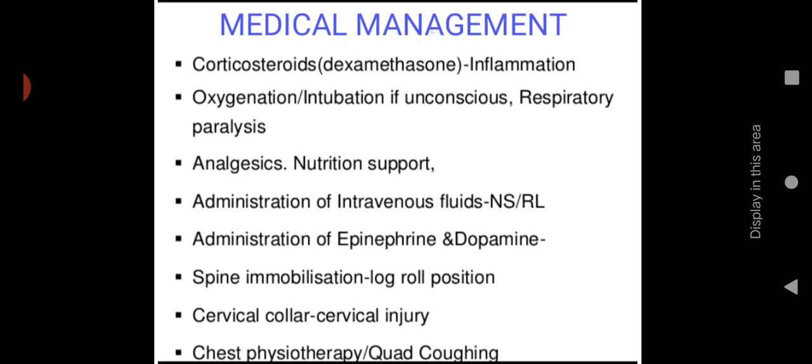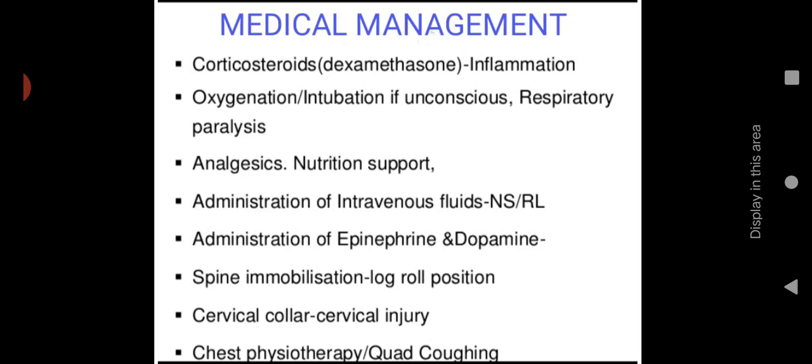Then, other than this, pharmacological management, or medical management, including corticosteroids, for example dexamethasone, will help to prevent inflammation. Then proper oxygenation or intubation should be done if there is any respiratory paralysis. Then administration of analgesics. Then nutrition support should be given. Administration of intravenous fluids like normal saline or Ringer's lactate will help to maintain the fluid level. Then administration of epinephrine and dopamine.